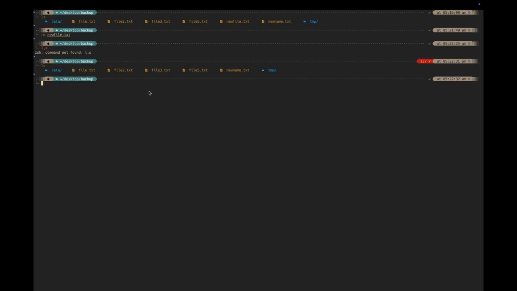So the next thing you can do is to recursively delete a directory. We currently have the tmp directory inside the backup directory, and likewise we have the data directory inside the backup directory. So let's delete the tmp directory from the backup directory. To do that, we use the following command.